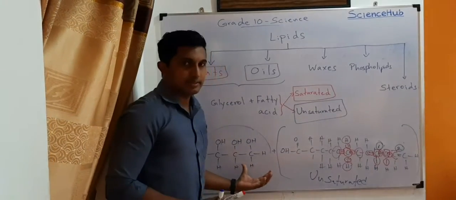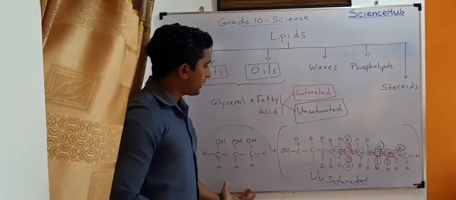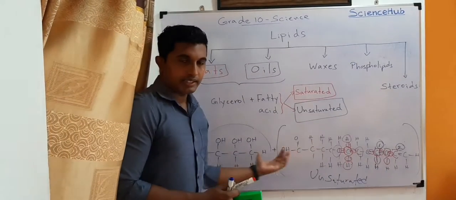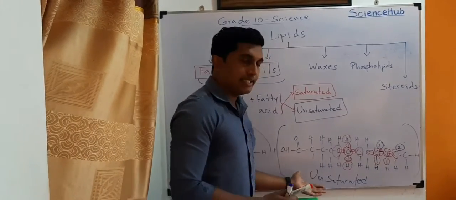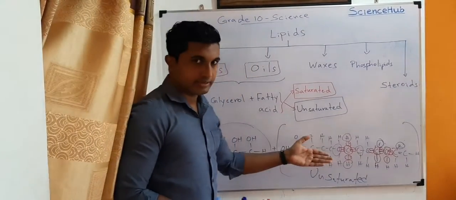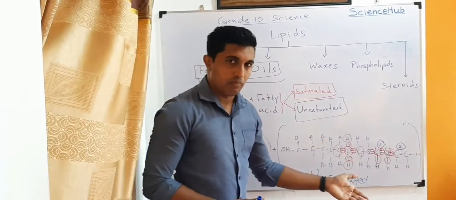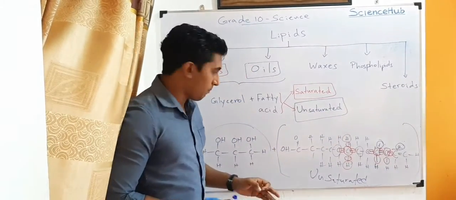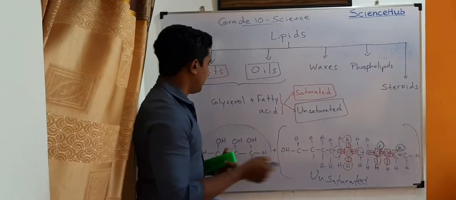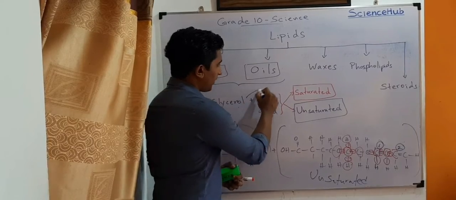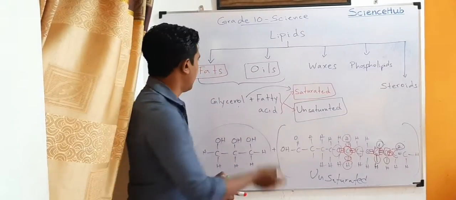The glycerol is the same, and it can join with this fatty acid. The fatty acid can be in saturated form or unsaturated form. When it is a saturated form, glycerol with saturated fatty acid can make fats.